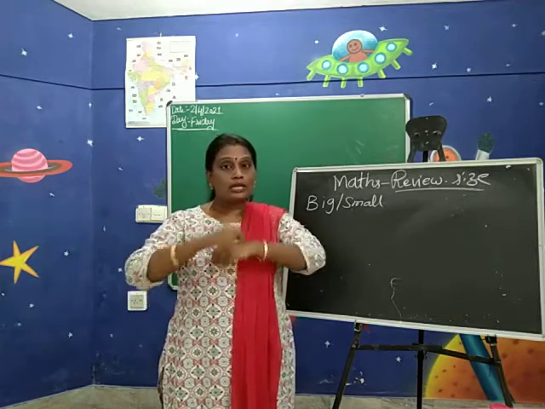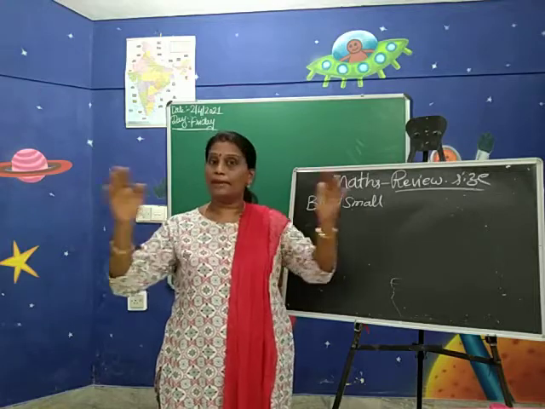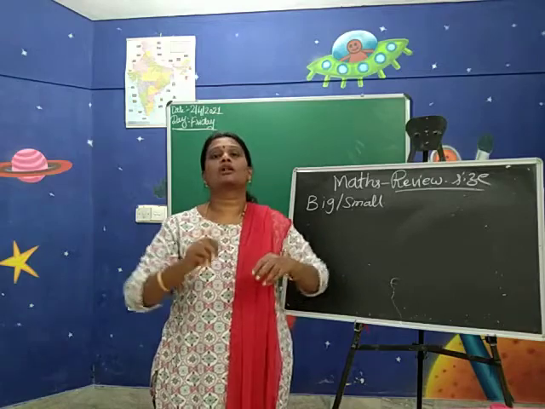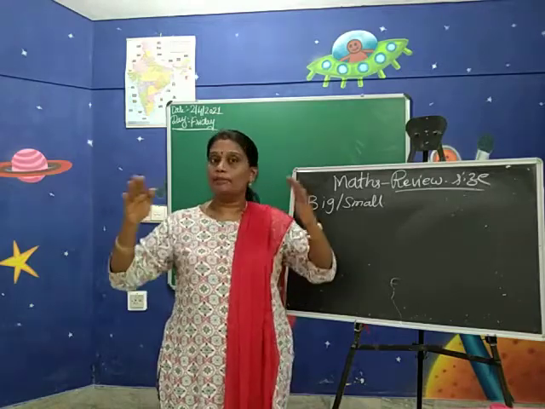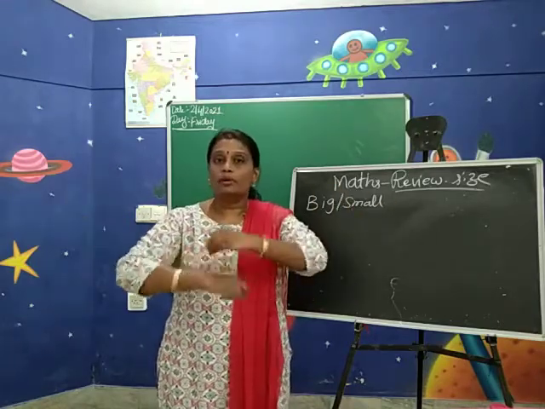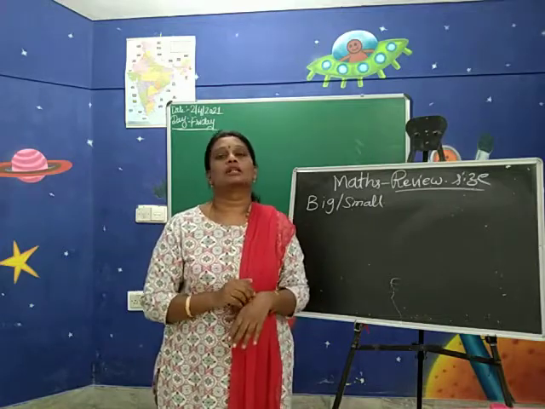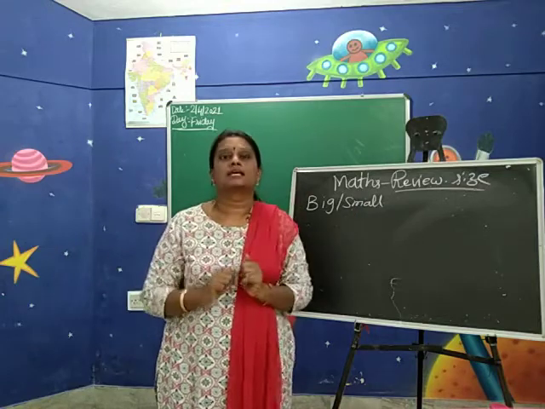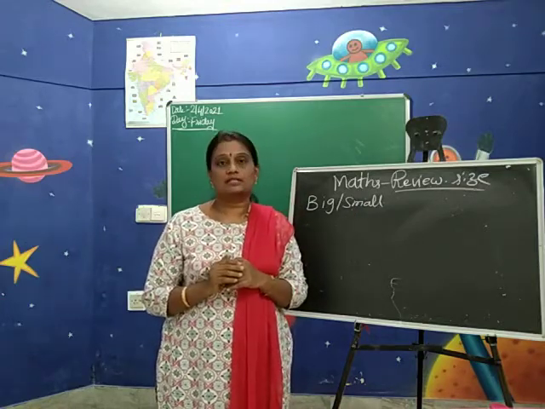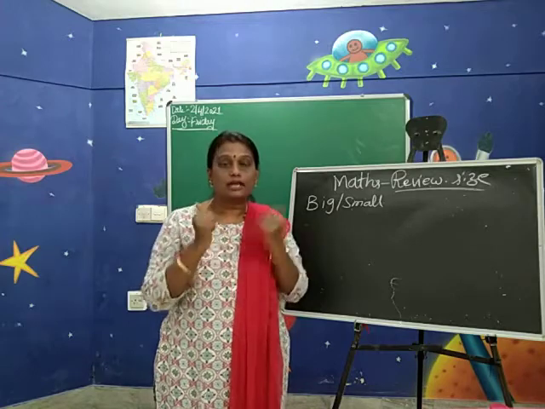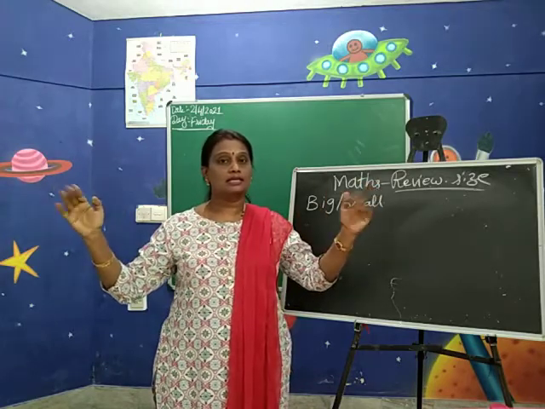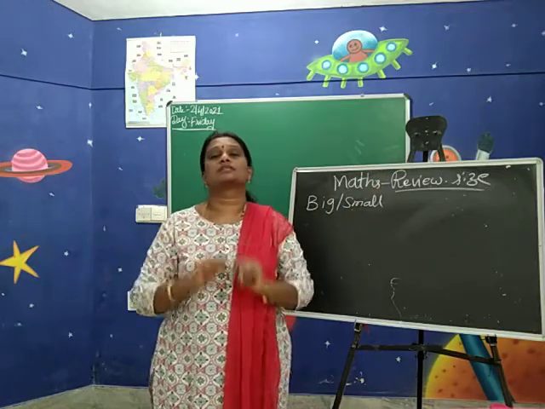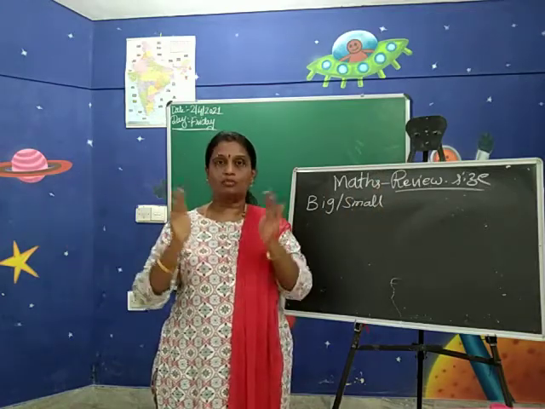We compare. Roly poly, big, big. Roly poly, small, small. Big means this much. Small means this. So big and small are opposite to each other. Children, in your hand, show me the big size. Yes, big in size, this much. Small in size, this much. Okay? Big size, small size.